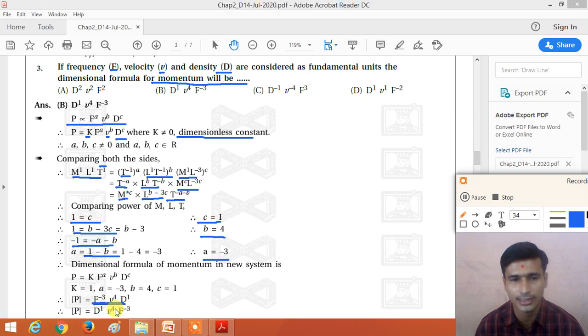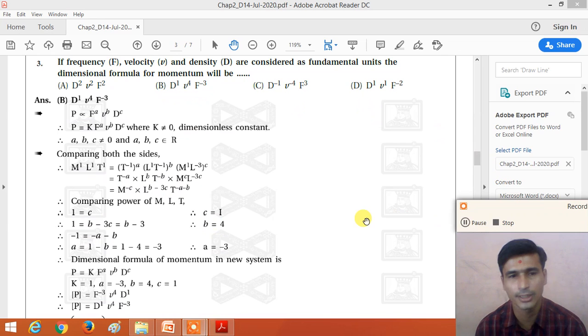So which one is the correct answer? F raised to minus 3, V raised to 4 and D raised to 1. Find out the correct answer. F raised to minus 3, D raised to 1 and V raised to 4. So the correct answer is B. So dear student, this type of example must be asked in the JEE NEET examination.